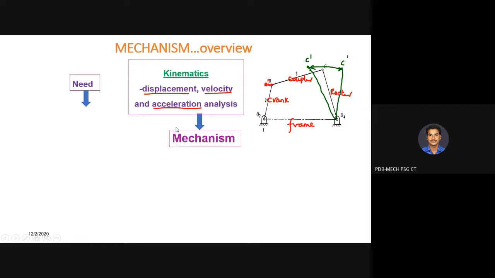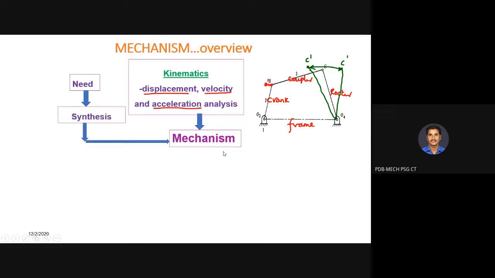What is the need for this mechanism? Definitely whatever mechanism you are developing, it is going to serve some purpose, correct or not? A 4-bar mechanism for a windshield wiper system is used for wiping your car glasses, and a single slider crank mechanism is used for IC engines or compressors. So whatever mechanism you are developing, it serves some purpose. We are always in need of doing some work, and for that the mechanism is being developed.